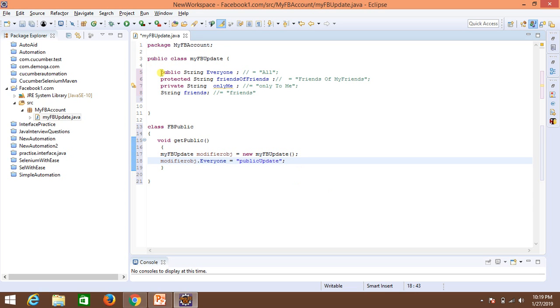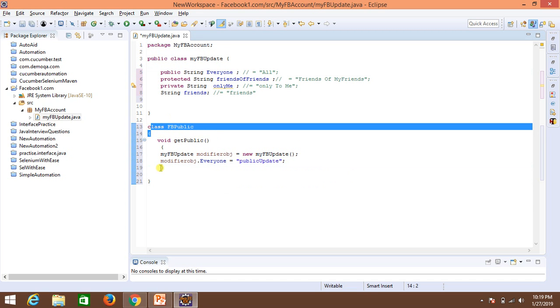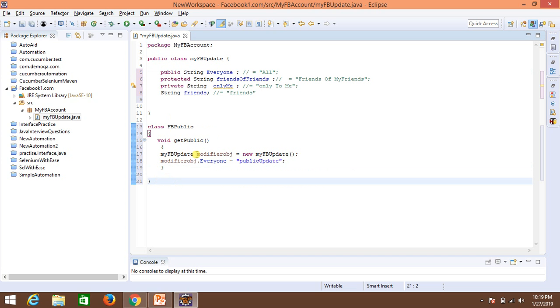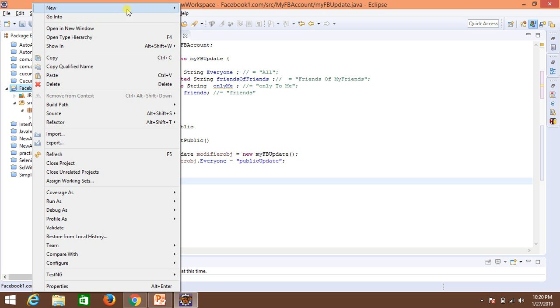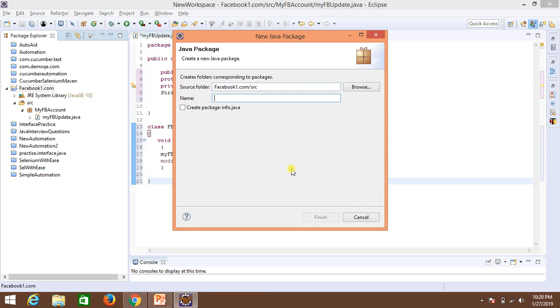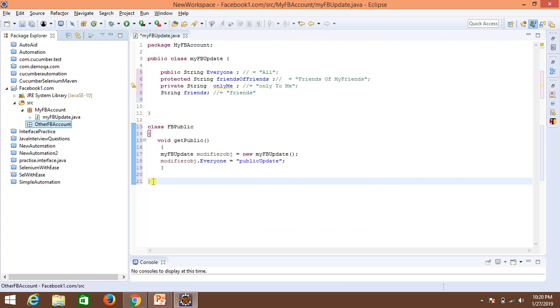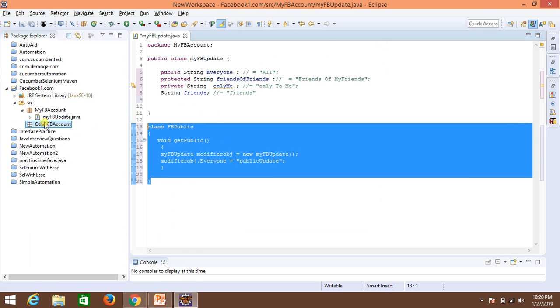So what it indicates is basically if you have set up something as public, if you have taken this modifier, then other classes within the same package would be able to access it, and outside the package also it is accessible. I'll tell you how. Let's say this is other FB account, okay, and I have some other class over there.